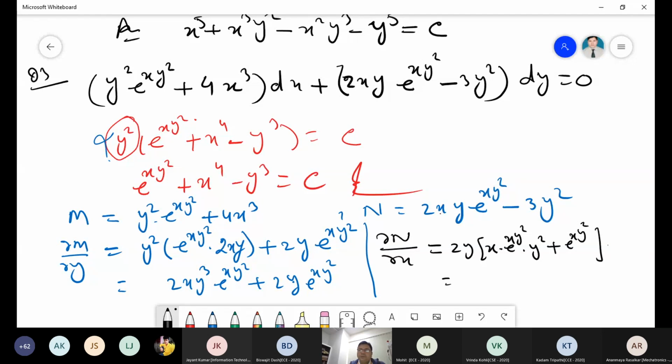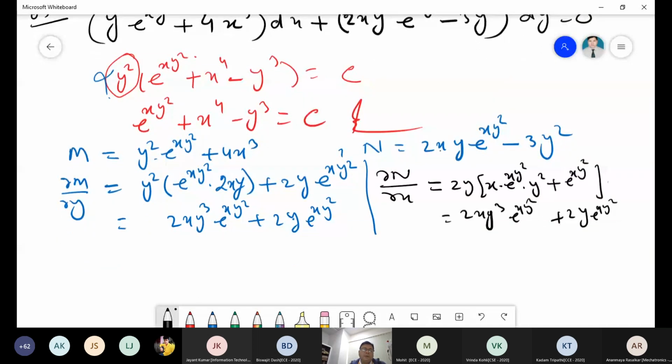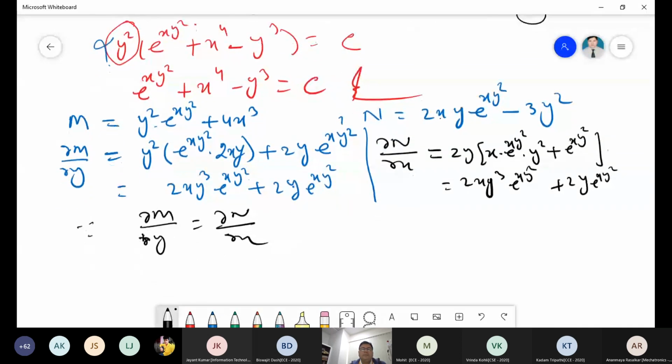So when you differentiate, 2xy cube e to power xy square plus 2y e to power xy square. Fine. So this is correct now. This is equal, del M upon del y equal to del N upon del x. So this equation 1 is in exact form.